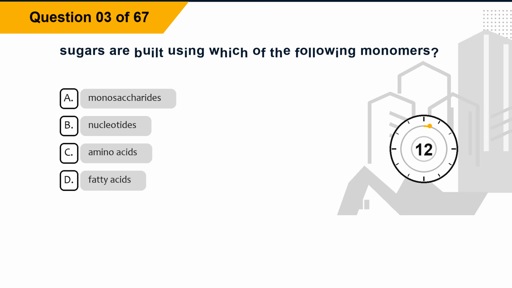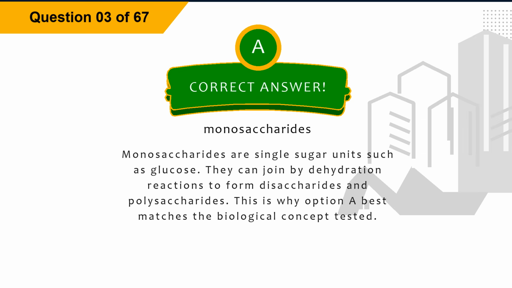Question 3. Sugars are built using which of the following monomers? Option A, monosaccharides. Option B, nucleotides. Option C, amino acids. Option D, fatty acids. The correct answer is option A, monosaccharides. Explanation. Monosaccharides are single sugar units such as glucose. They can join by dehydration reactions to form disaccharides and polysaccharides. This is why option A best matches the biological concept tested.